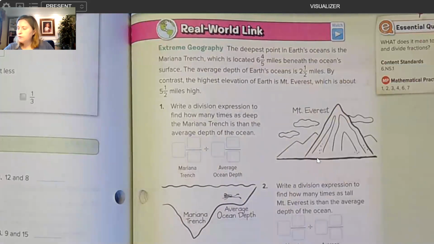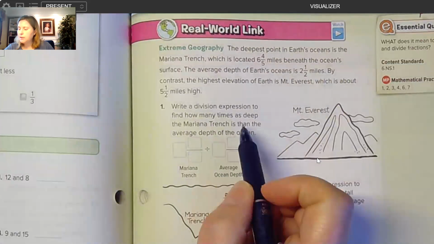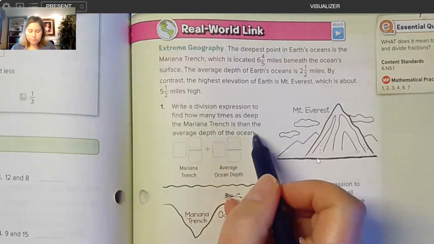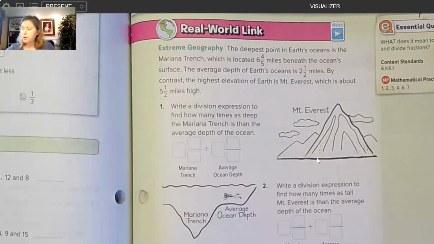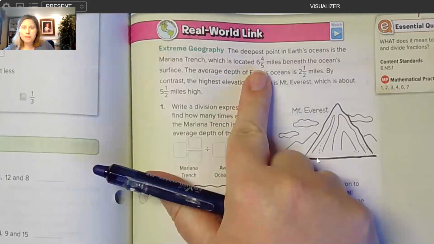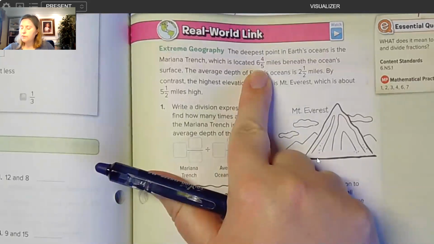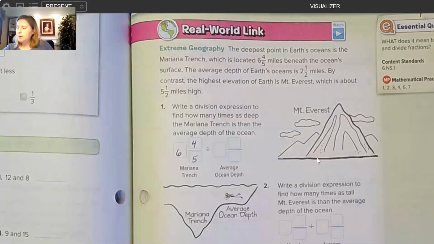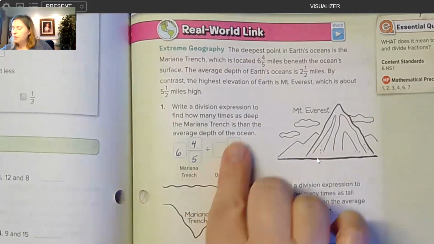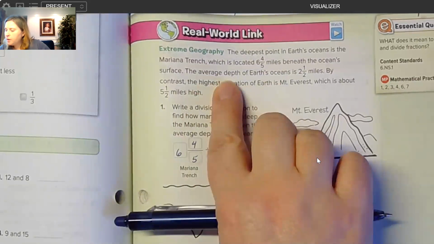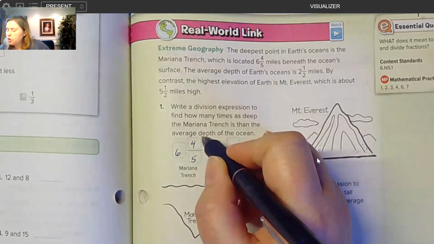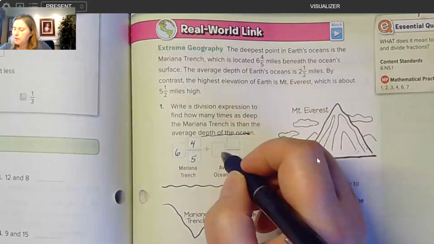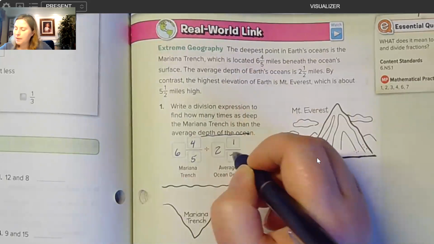So we write a division expression to find out how many times as deep the Mariana Trench is than the average depth of the ocean. We're starting off, we want to compare the Mariana Trench. How many times as deep is it? So 6 4/5, and then divided by the average depth. They said the average depth of the ocean is only 2.5 miles. Only 2.5 miles deep.